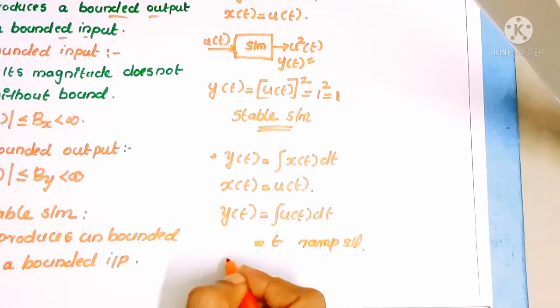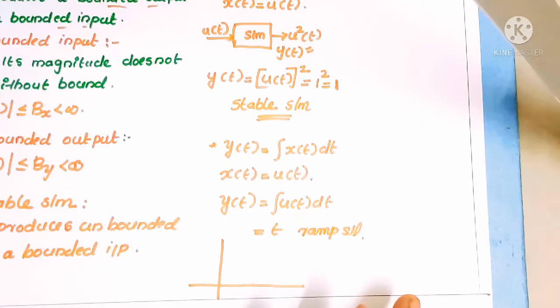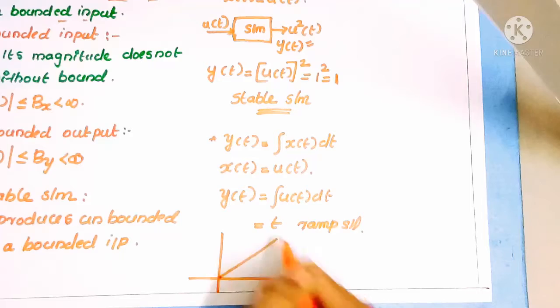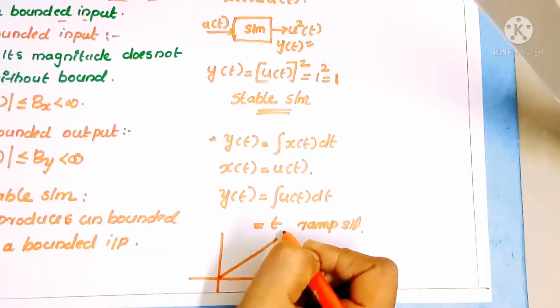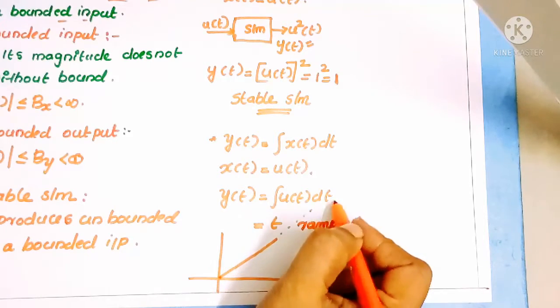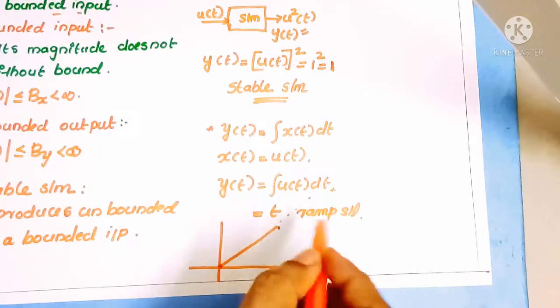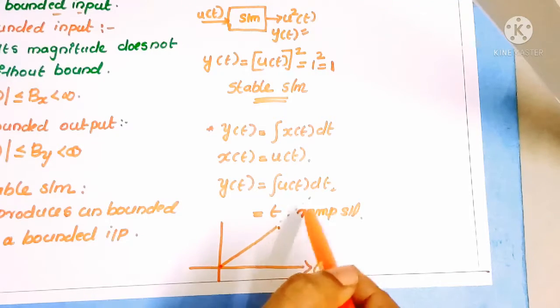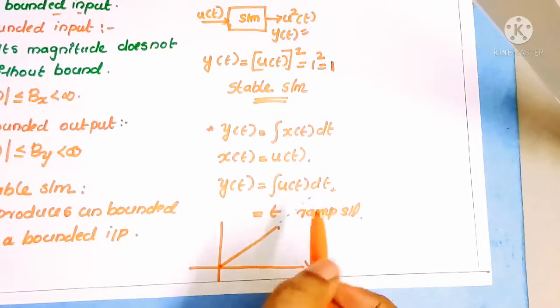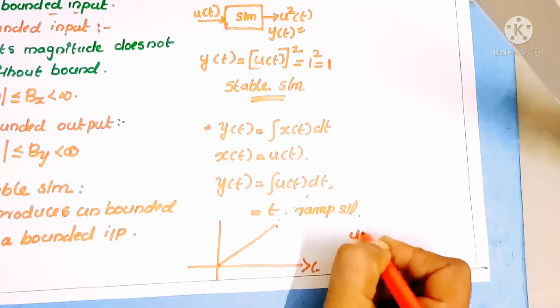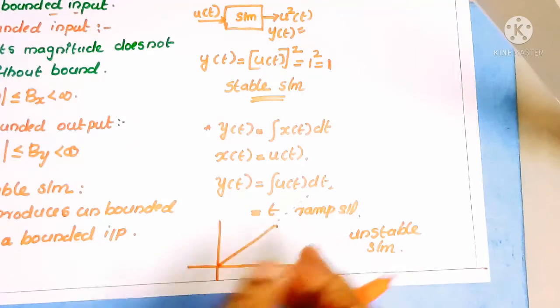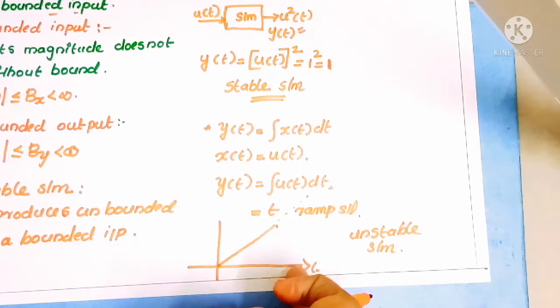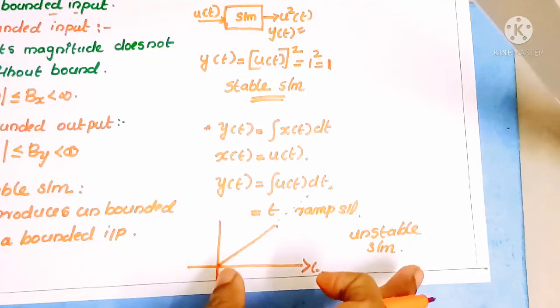How can we draw a ramp signal? So this is our ramp signal. It will grow up to infinity. So here we can't define a signal value at infinity, so we call this system an unstable system. That means we can't predict the signal value at infinity. So this system is known as an unstable system.